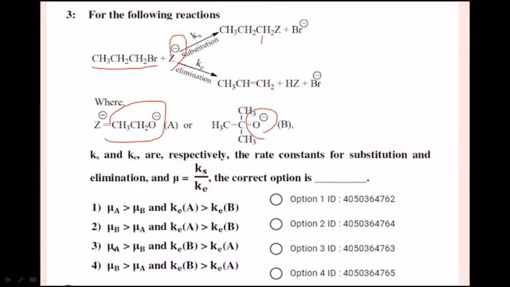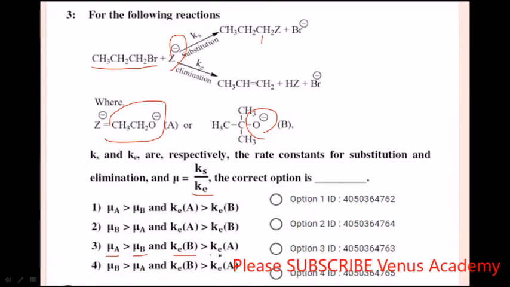So what are the options given here? Ks and Ke are respectively the rate constants for substitution and elimination, and mu equals Ks by Ke. The correct option is that substitution is more favorable for sodium ethoxide, so mu A is larger, followed by elimination, mu B. Elimination is more favorable when we take sodium tertiary butoxide compared to sodium ethoxide.